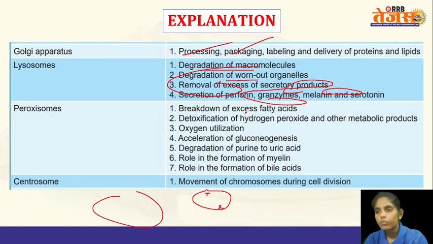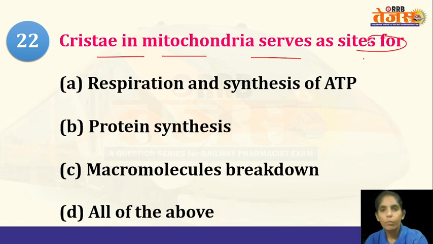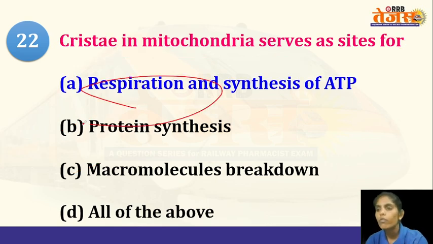Peroxisomes, so these are the functions of peroxisomes. Now next question. Cristae in mitochondria serve as a site for what? Mitochondria is the powerhouse of the cell in which the ATP molecules are produced. Cristae is a part of the mitochondria. So what will happen in the cristae of the mitochondria? The options are respiration and synthesis of ATP, protein synthesis, macromolecules breakdown. What is the answer? Respiration and synthesis of ATP.